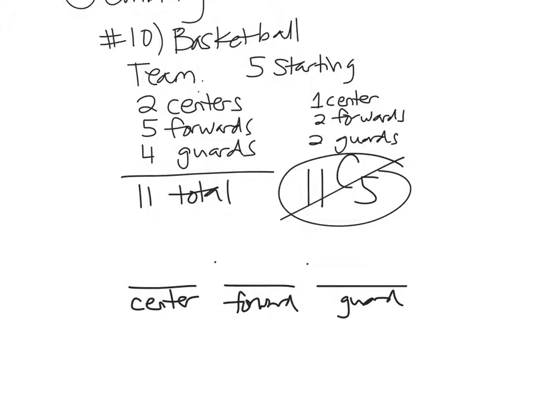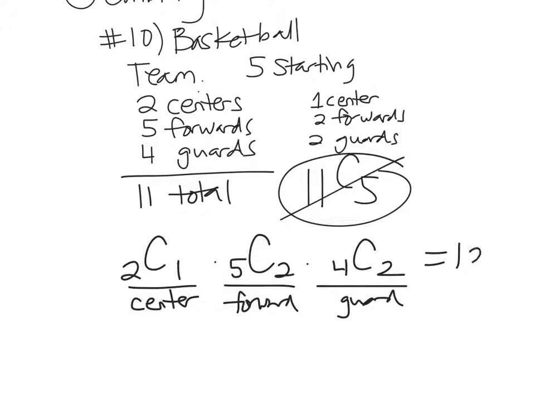So how many different ways can you choose a center from these two players? That would be 2 choose 1. Okay? Your forwards. How many forwards are you choosing from? 5. And how many are you taking? 2. 5 choose 2. And then finally, your guards? 4 choose 2. Perfect. And you get each of those individually. It's a lot of calculator work. And there's 120 different ways to make a starting lineup of 5.